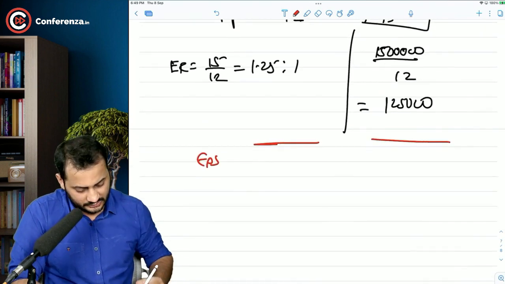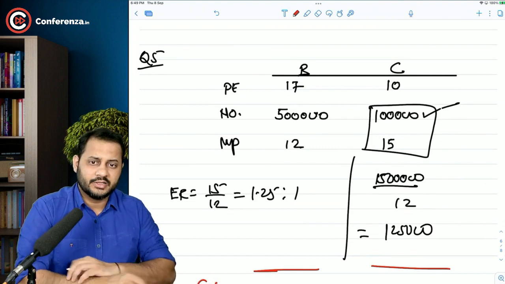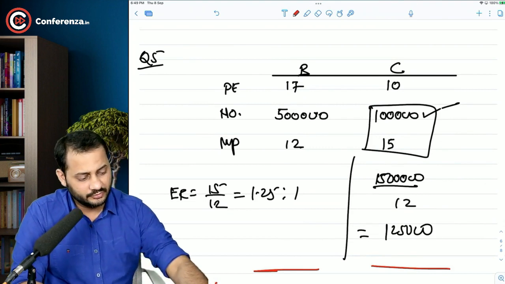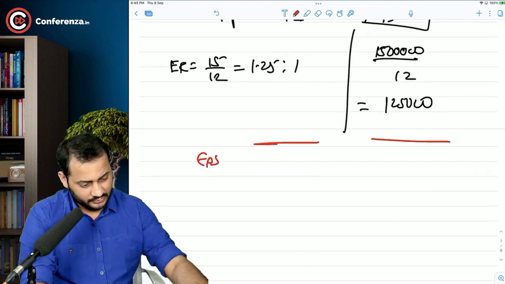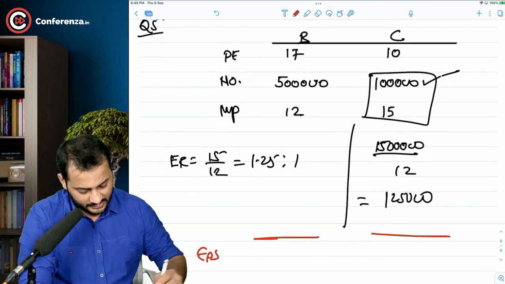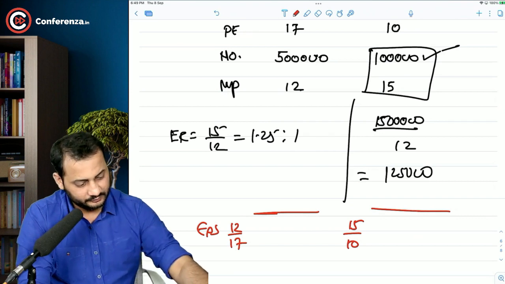Okay, or we can easily calculate the earnings. Market price divided by PE ratio can also be 5 lakh into 12 divided by 17. That comes to 3,52,942. That's okay. Let's calculate the EPS. EPS will be 12 by 17, and in this case it will be 15 by 10.